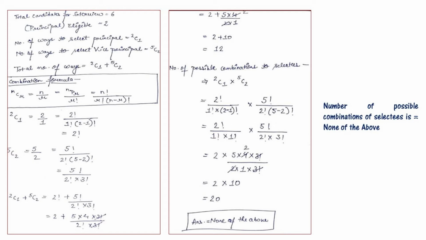Now we will split it. That becomes 2 into 5 into 4 into 3 factorial divided by 2 into 1 into 3 factorial, and we will cut down here. So it will become 2 into 10, that is 20. So the answer is number of possible combination of selectees is 20. So options are not given 20 here. So answer is none of the above.